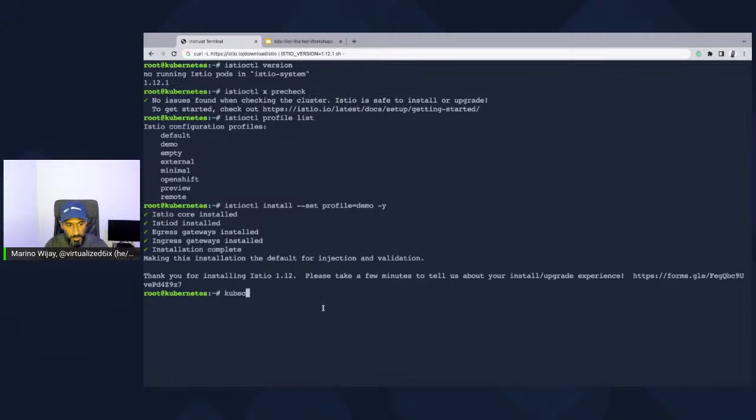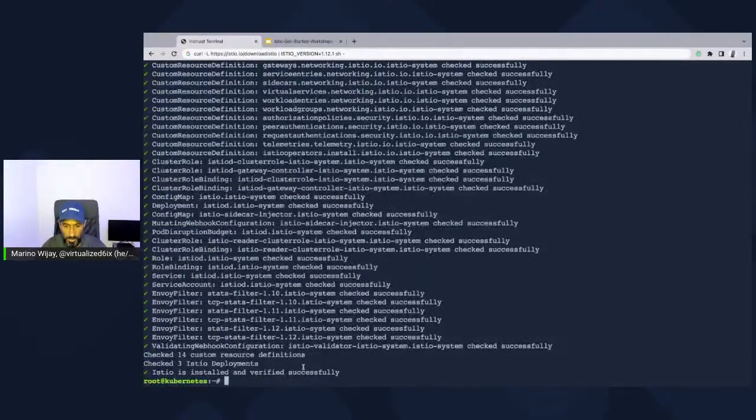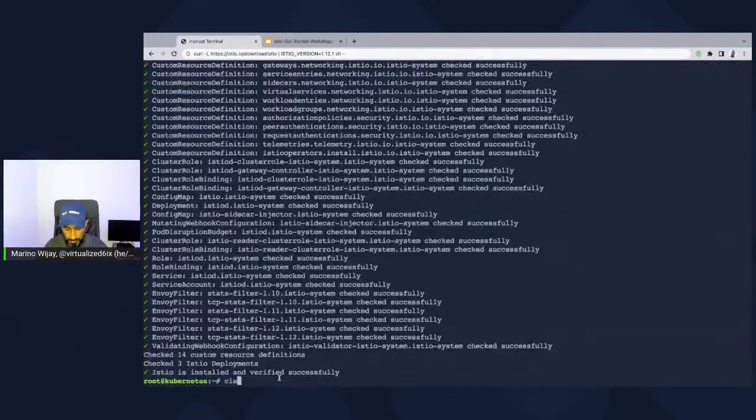Okay, so Istio-D should be deployed, or Istio in general. What we'll do also is deploy the sample add-ons. Actually, before we even run that command, I want us to verify our install. So we can do an istioctl verify-install. And it'll just tell us if everything's going well, and we'll see all the different CRDs that have been deployed and other objects as well.